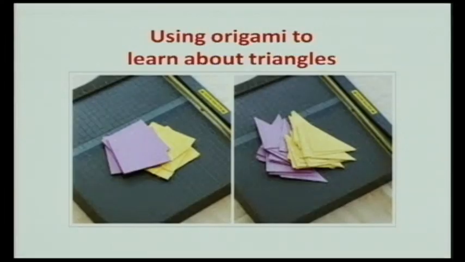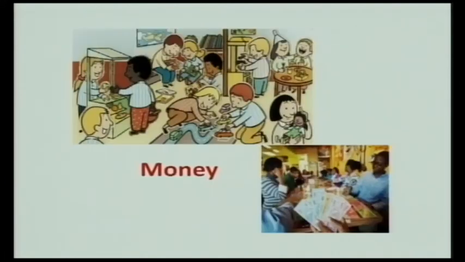The next is using origami to learn about triangles. We can use cutouts of various triangles, squares and quadrilaterals to learn about the types of quadrilaterals and the types of triangles. Paper folding activity can also be utilized at this time for understanding the concept of types of triangles and types of quadrilaterals. Here we see that a class activity is going on.